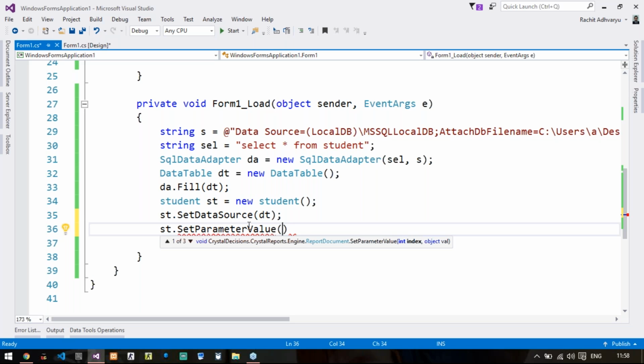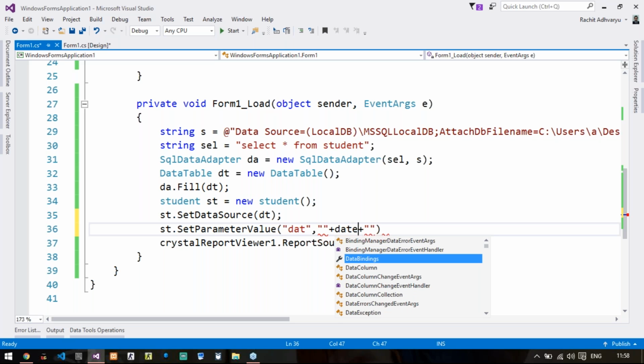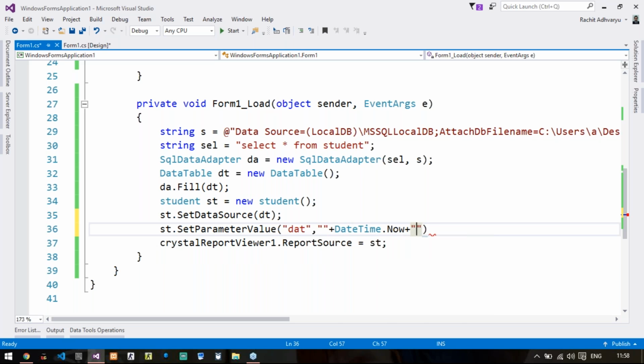It will take two arguments. The first argument will be the parameter name. So what was the parameter name? It was DAT. And second will be the value. Here I want to show the current date, let us say. So it will be double quotes, in that again two double quotes and then plus, and you can write DateTime.Now. So this is how you declare the value for your parameter. Now let us try to execute this.